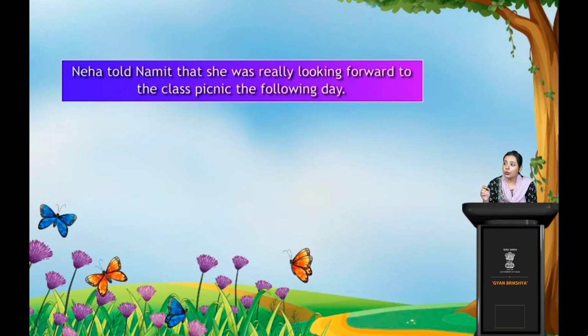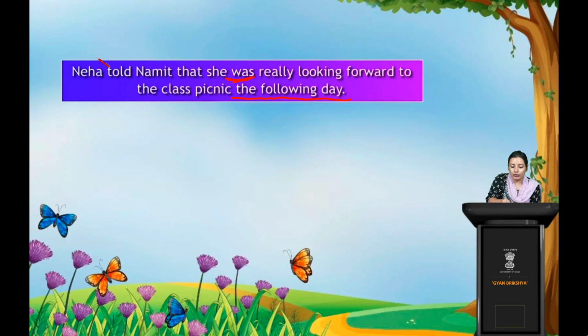So first, Neha told Namit. Said is changed into told. And we know that in narration, when indirect speech comes, we need a reporting word, a conjunction kind of thing, that. So Neha told Namit that she was really looking forward to the class picnic the following day. Next day changes into following day. Then what are the changes? Let's highlight this. Next day changes into following day. Is changes to was because it is in past form.